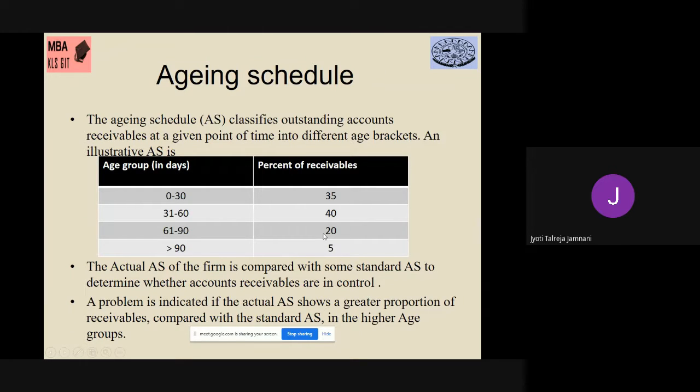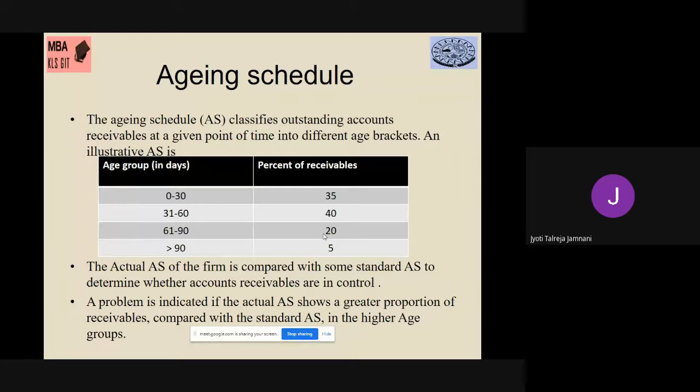So this is how the aging schedule will look, and it will tell you how you are performing while receiving money from your customers. So how are you controlling your customers? Here, if we see, the majority will be covered in 60 days, 40% plus 35%. 75% of the customers will pay you within 60 days. The remaining 25% will take beyond 60 days. So you can still improve. You can make it 80-85% within 60 days. And if you see, from 0 to 30 days, they are only 35%. You can improve that also.